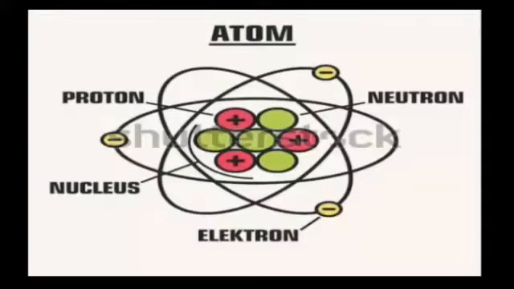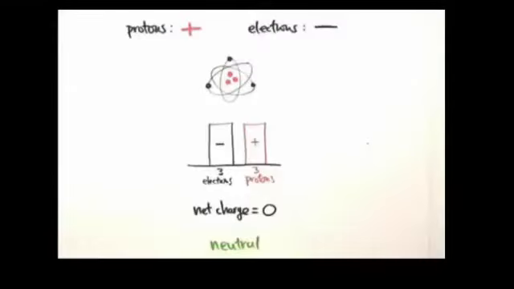Atom contains 3 fundamental particles: protons, electrons and neutrons. Protons are positively charged, electrons are negatively charged, and neutrons have no charge. Protons are shown with a red circle on your screen, electrons with a negative charge are shown with yellow circles, and neutrons, which have no charge, are shown with green circles. So these 3 are the fundamental particles of an atom.